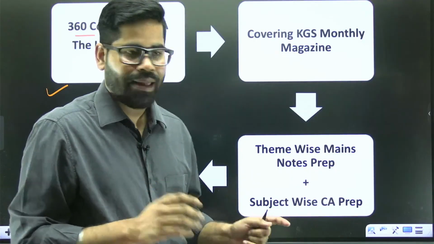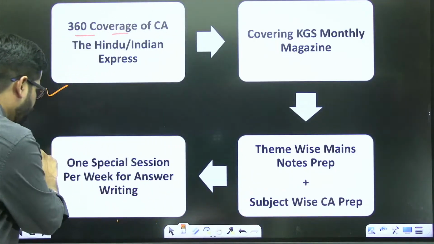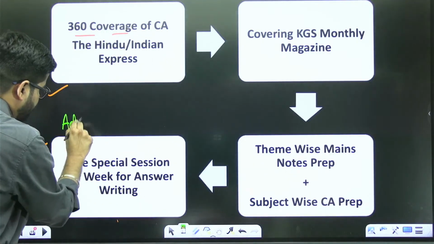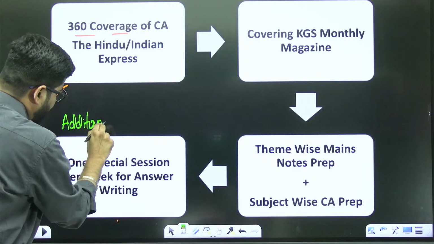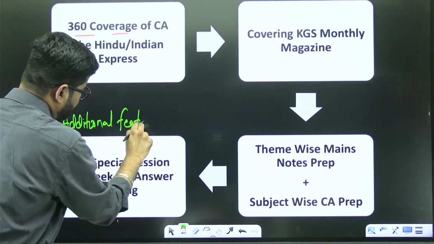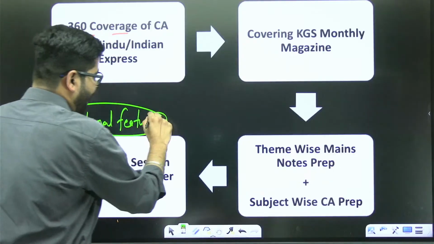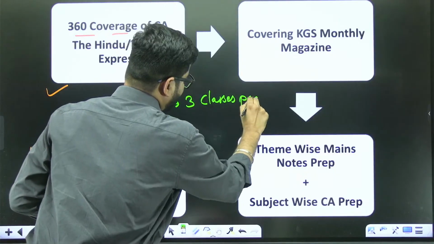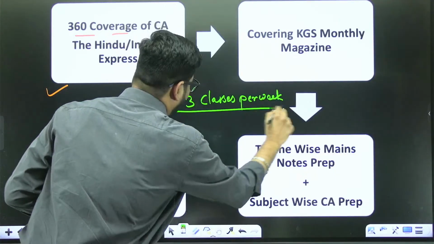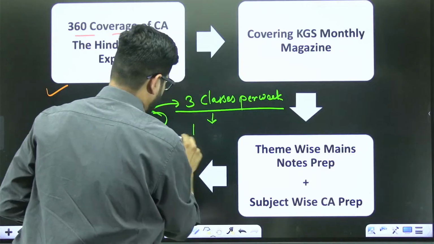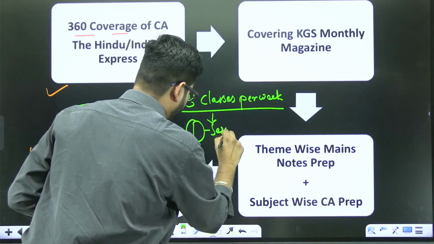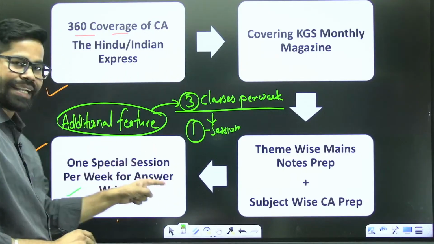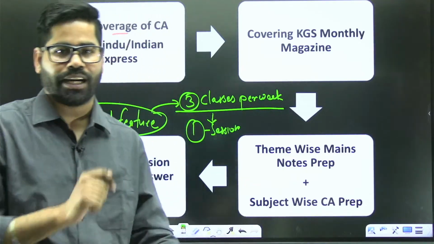This is one of the additional features this year. We are going to have 3 classes per week now, and out of the 3, one session will be dedicated to answer writing and practice.